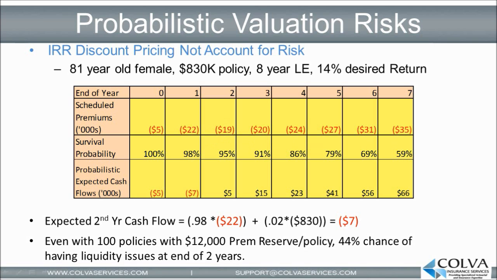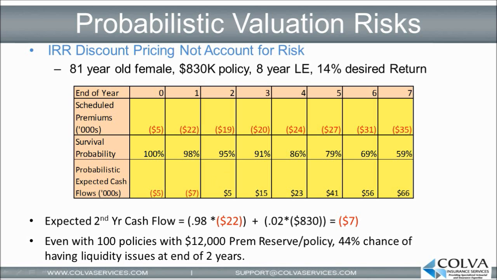In order to overcome these very poor odds of a loss, you really need a large number of policies to offset the tail risk. Even 100 policies may not be enough to offset the liquidity risk. For example, assume you have 100 policies, all just like this one, and you decide to hold the equivalent of $12,000 of premium reserve for each policy in your portfolio, which would cover the first 2 years of expected cash flows until the cash flows turn positive.